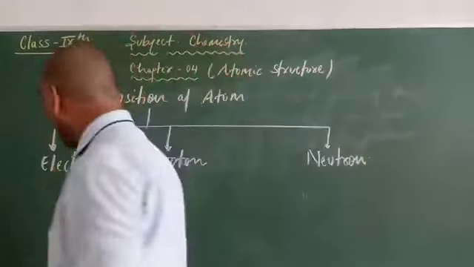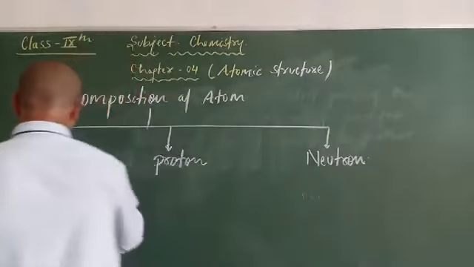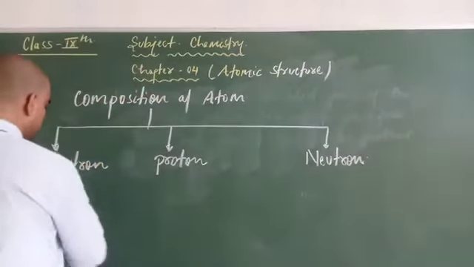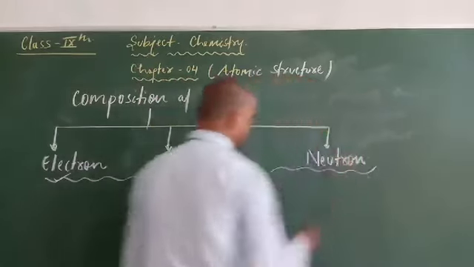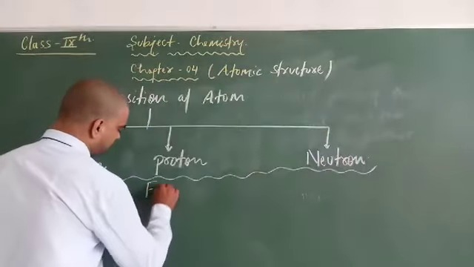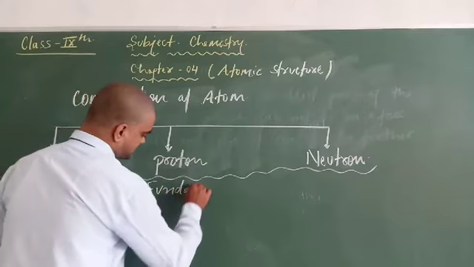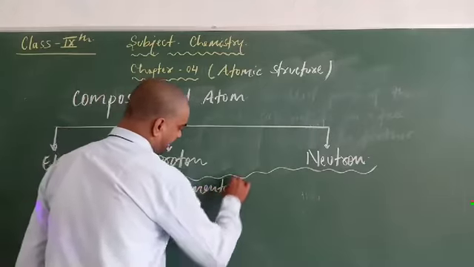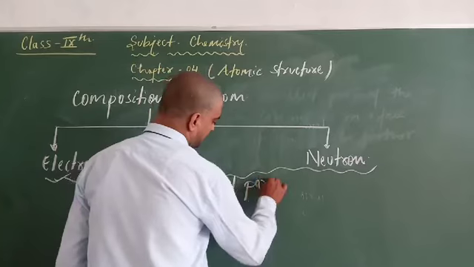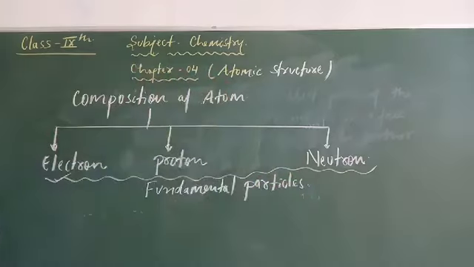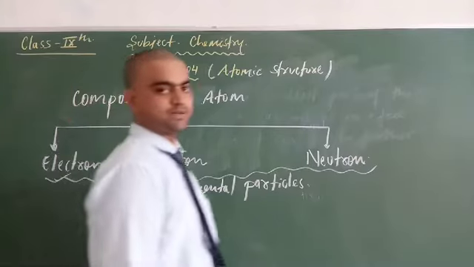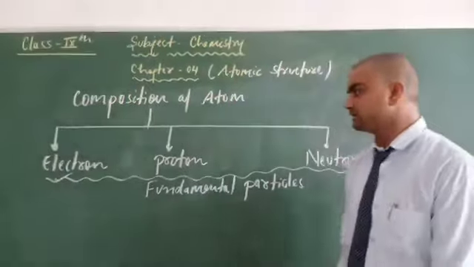I will talk about the first fundamental particle, that is electron. These three, electron, proton and neutron, are collectively known as fundamental particles. Clear?